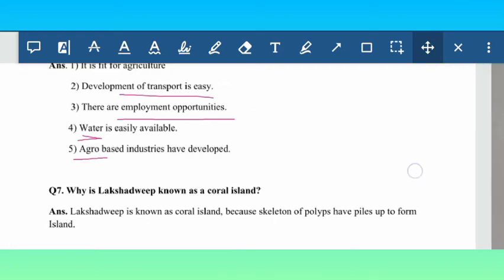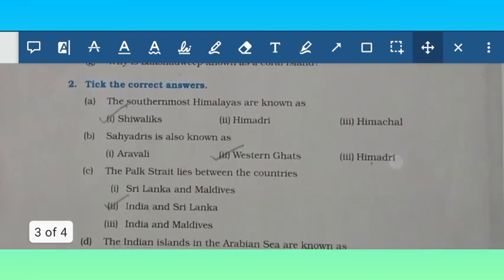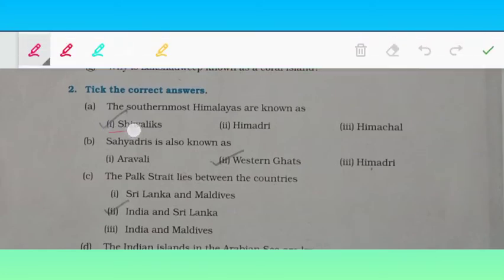Now we come to fill ups and tick the correct answer. A part, the southernmost Himalayas are known as Shivaliks, Himadri or Himachal. So the correct answer is Shivaliks. Now Sahyadris are also known as Aravali, Western Ghats or Himadri. So the right answer is Western Ghats. The Palk Strait lies between the countries Sri Lanka and Maldives, India and Sri Lanka, or India and Maldives. So the correct answer is India and Sri Lanka.